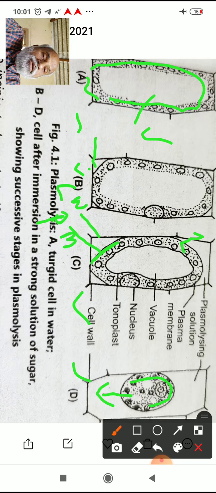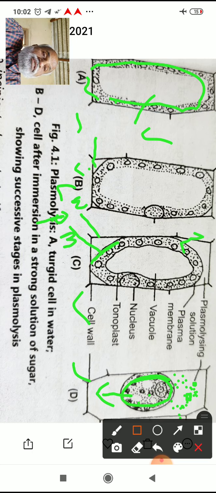So here, inside the plasma membrane, there is contraction of the protoplasm, and this is an empty space, which is filled with the plasmolyzing solution, meaning the hypertonic solution in which we have kept the cell.